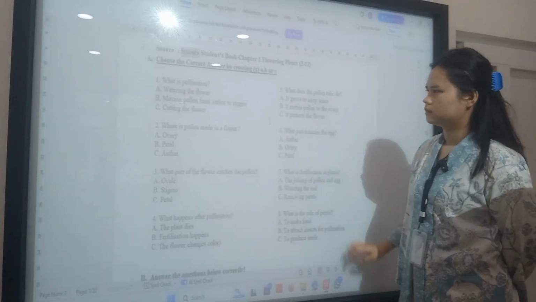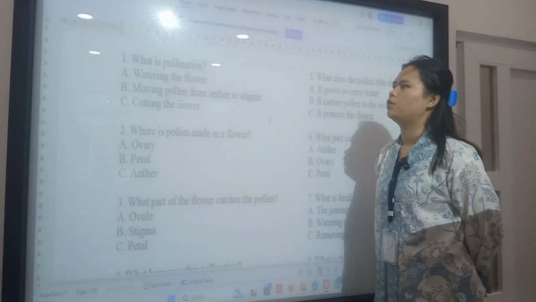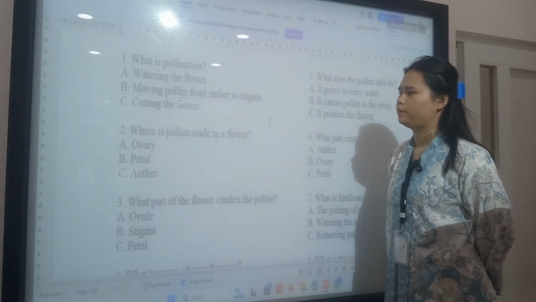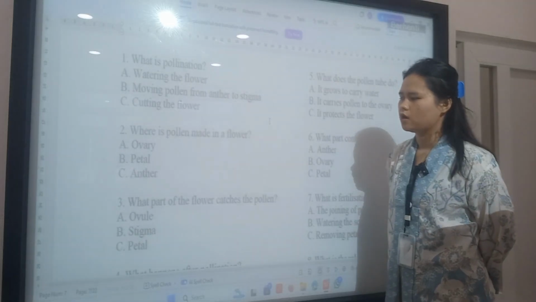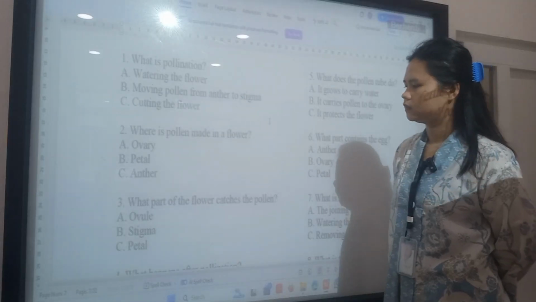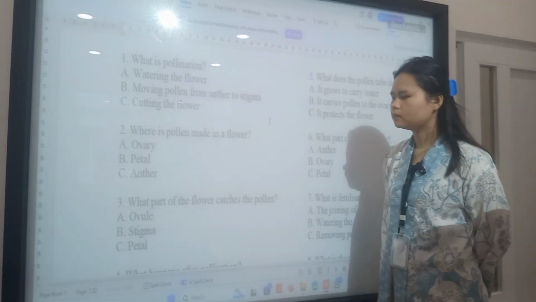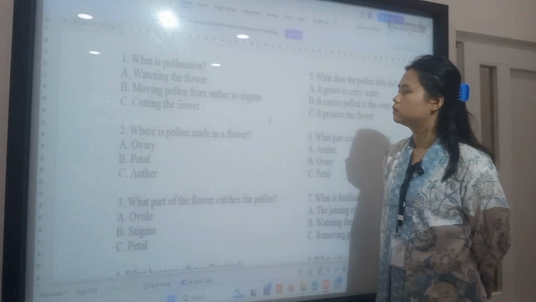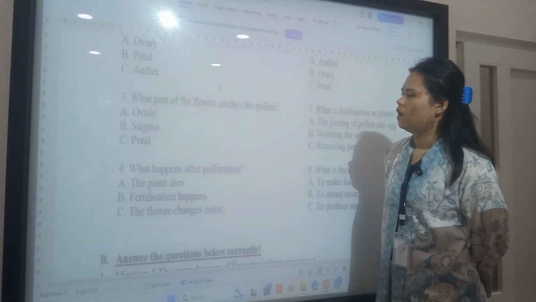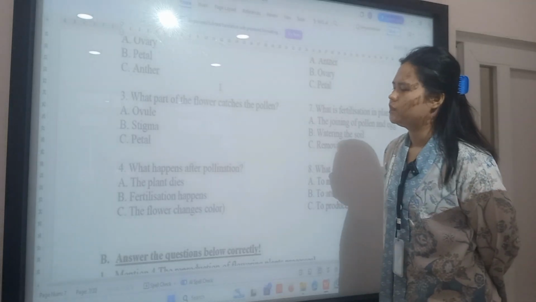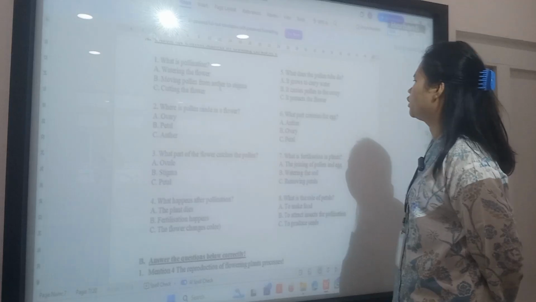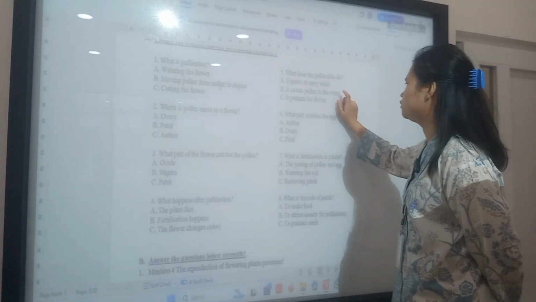Okay, we can start from question number one, Miss. What is pollination? It's bee moving pollen from anther to stigma. Where is pollen made in a flower? It's C, anther. What part of the flower catches the pollen? It's stigma, B. Number four, what happened after pollination? It's B, fertilization happens. What does the pollen tube do? It carries pollen to the ovary.